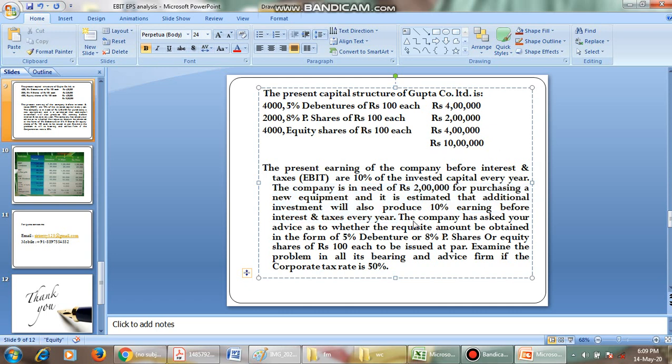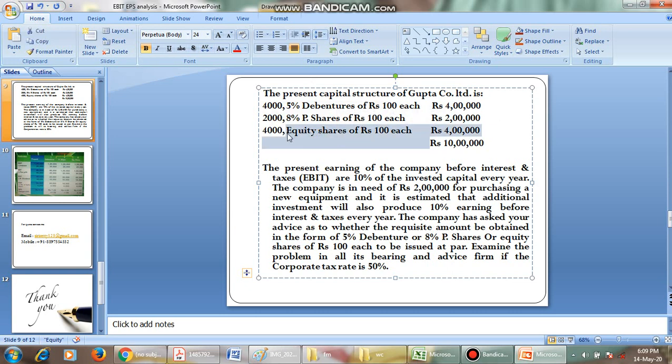It says that if the company requires an additional 2 lakh rupees, the company will increase its EBIT by 10% of this 2 lakhs. Then the company has asked for advice on whether the requisite amount should be obtained in the form of 5% debentures, that is the first option, 8% preference shares, that is the second option, or the third alternative.